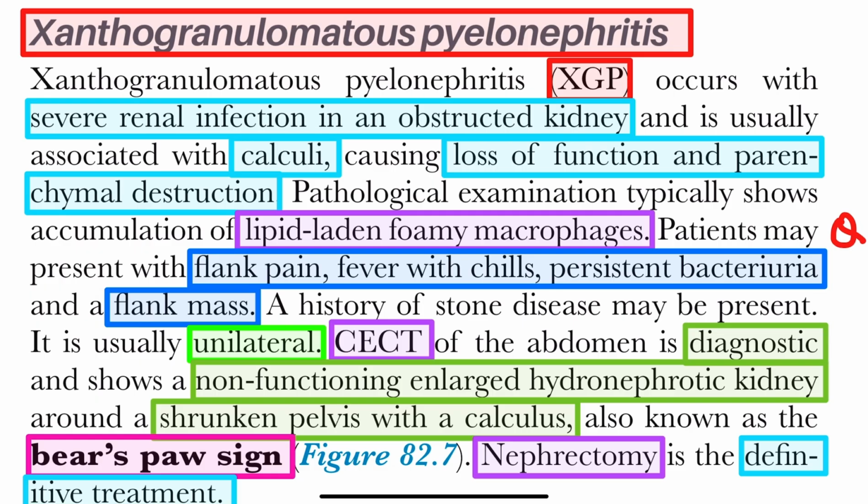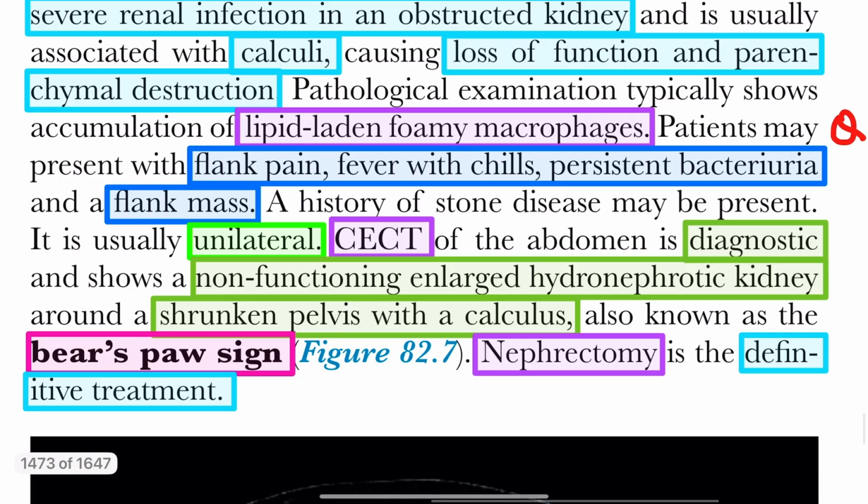The clinical features will be flank pain, fever, chills, persistent bacteriuria, and flank mass. Mostly, if there is a stone history, it is usually unilateral. CT is diagnostic. It will show a non-functioning enlarged hydronephrotic kidney with shrunken pelvis and calculus. And you will get the Bear-Paw sign, and the patient may need nephrectomy as a definitive treatment.